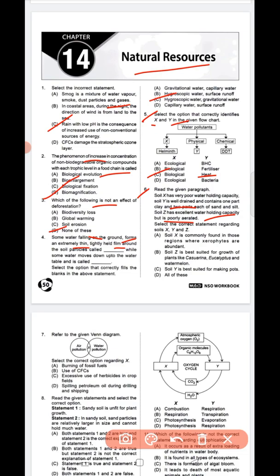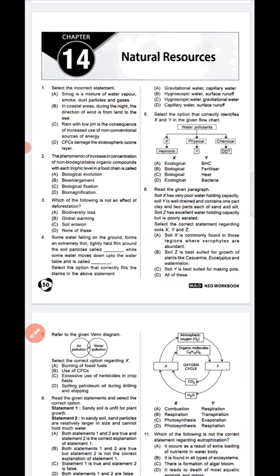So question number 6, option A is the correct answer. Soil X is commonly found in those regions where xerophytes are abundant. Okay, question number 6, option A is the correct answer.